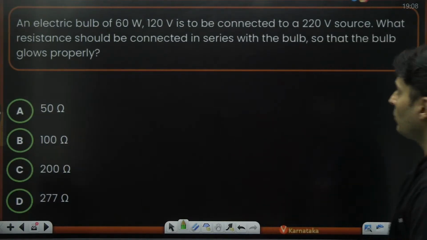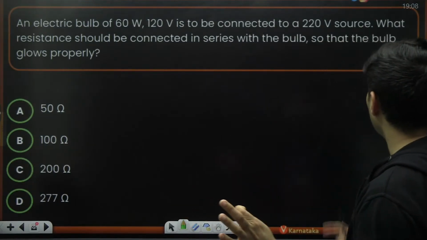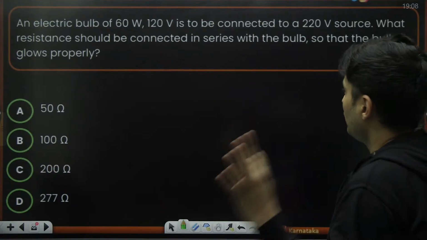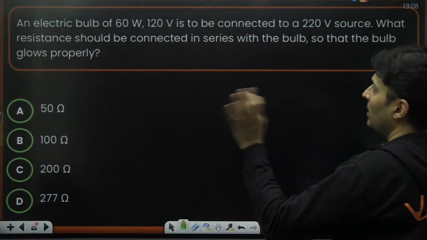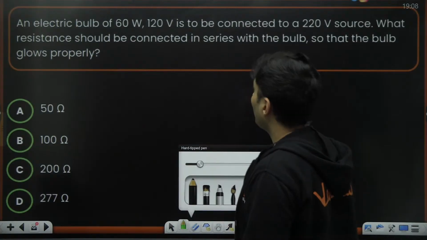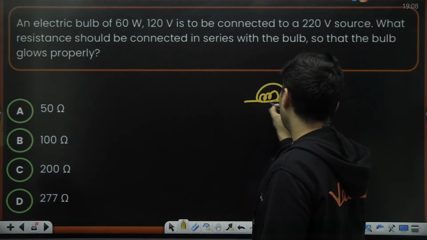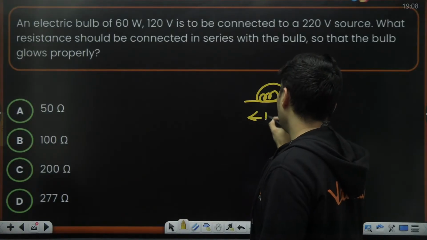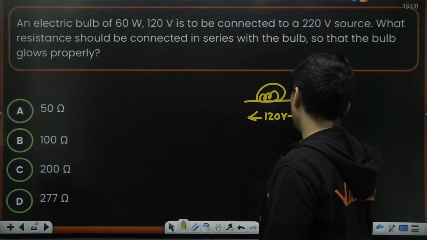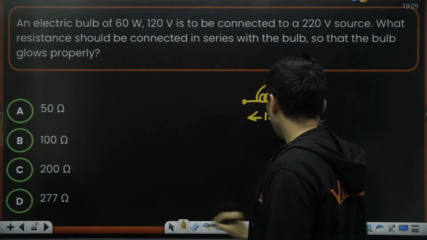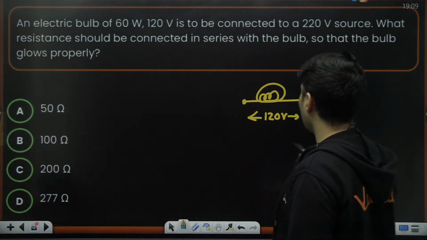Electric bulb of 60 watts, 120 volts is to be connected to 220 volts. What resistance should be connected in series so that the bulb glows properly? Okay, so the bulb is basically rated for 120 volts, but while connecting it, you have connected it to much higher voltage.